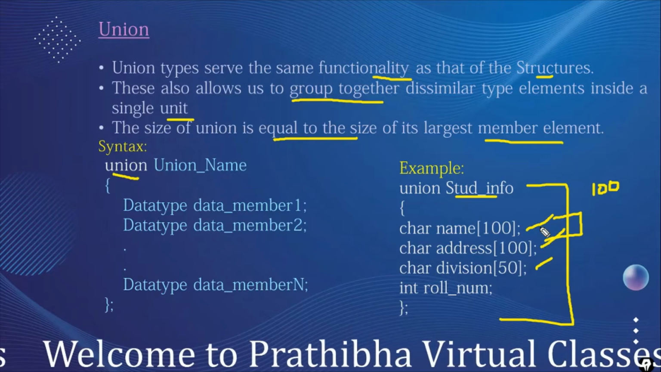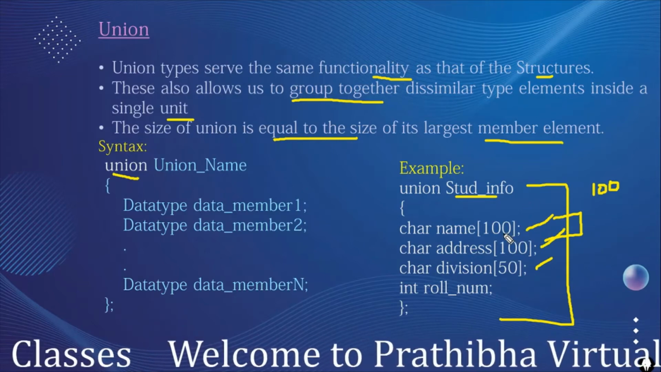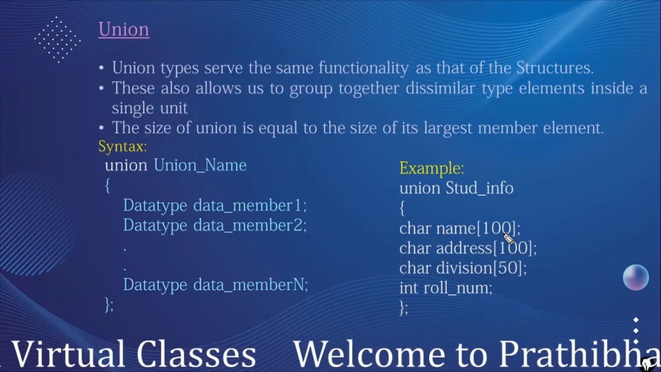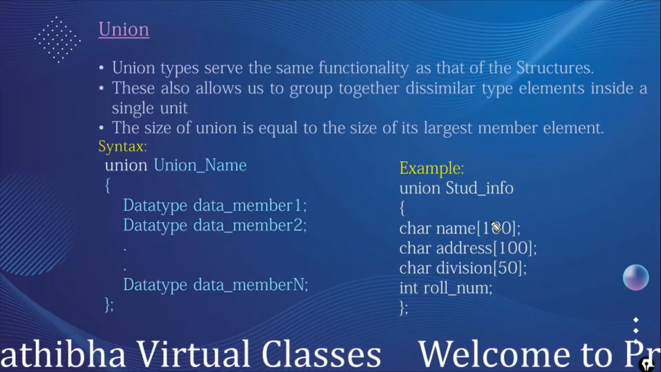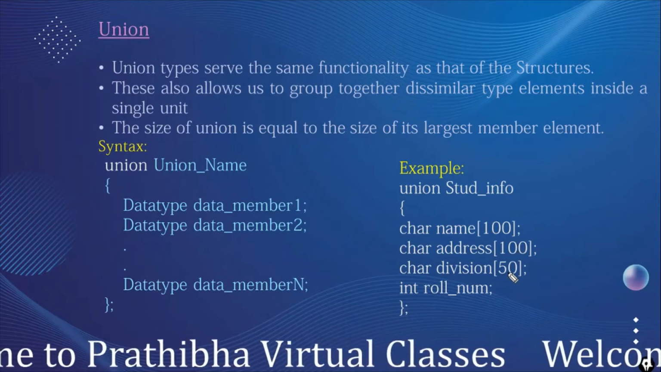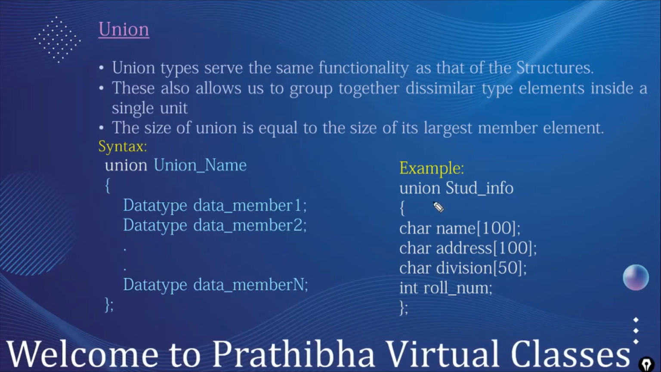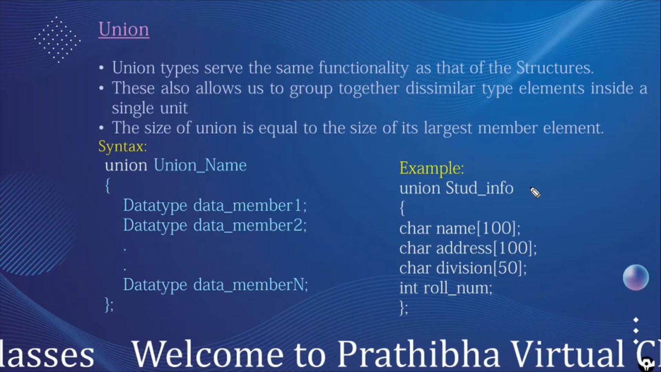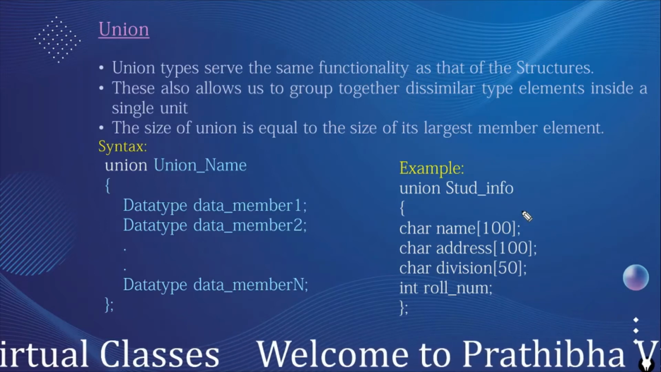So the largest member is 100, so it occupies the largest member's size as its union size. As for the structure, it occupies 100 plus 100 plus 50, that is 250, plus 4, 254 bytes, if it is defined by using the struct keyword. The wastage of memory is more in the structure compared to the union.